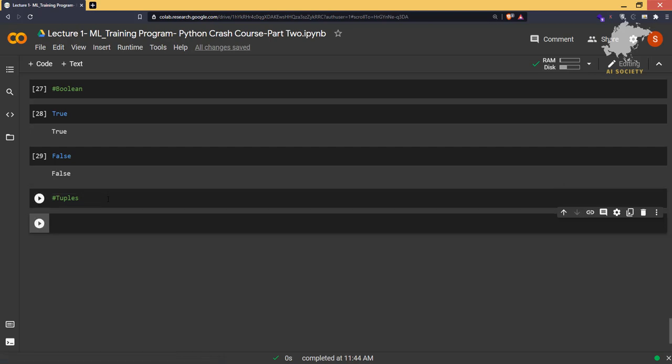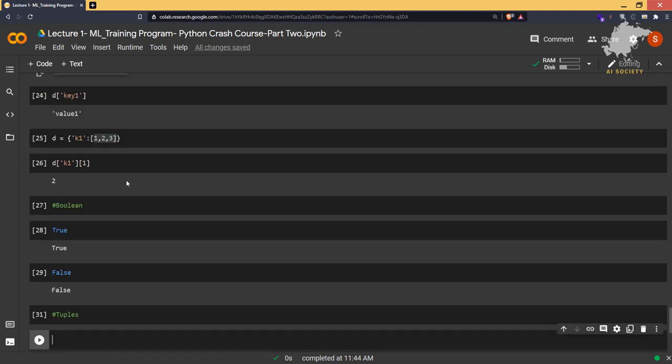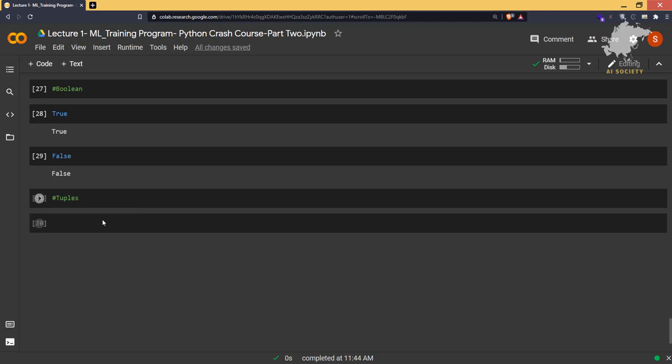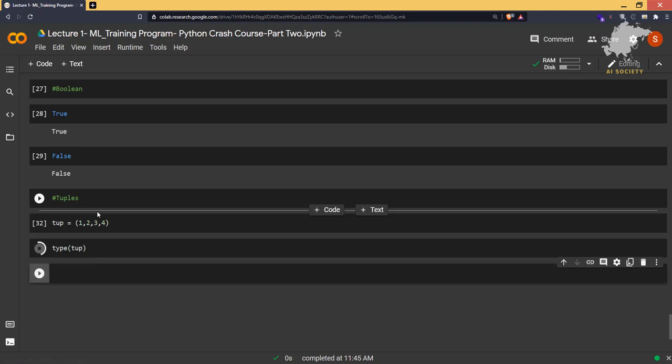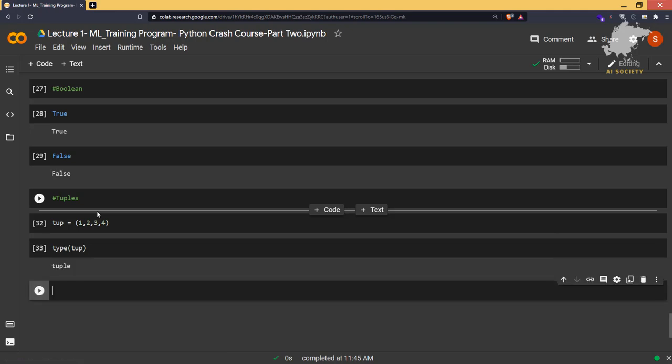Tuples. So basically, remember that a list is defined by square brackets. Dictionaries are defined by key value pairs inside curly braces. So tuples are defined by round brackets. If I type tup is equal to round brackets with 1, 2, 3, 4, we'll have the tuple stored. And if we check the type of it, it will show us the tuple here.